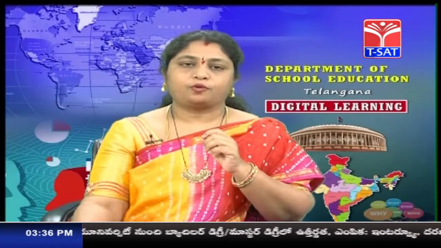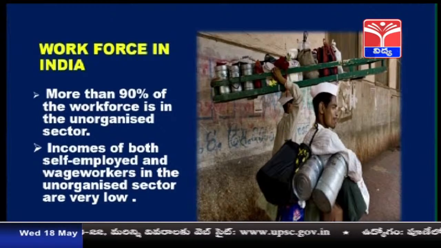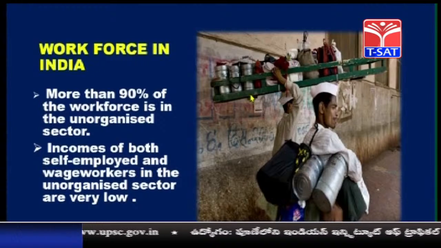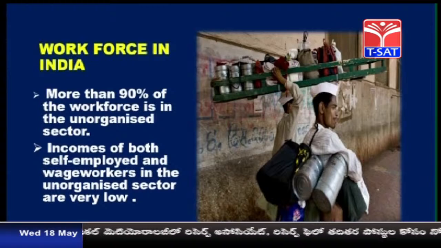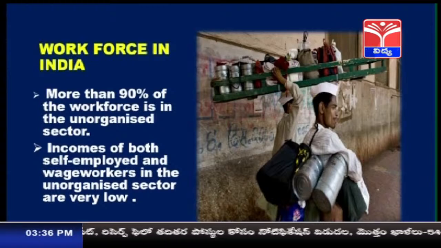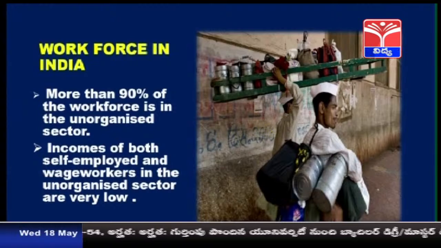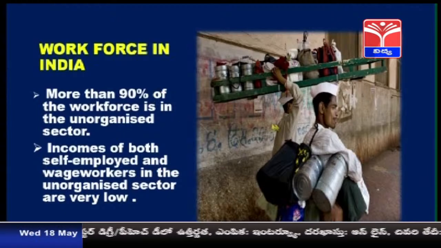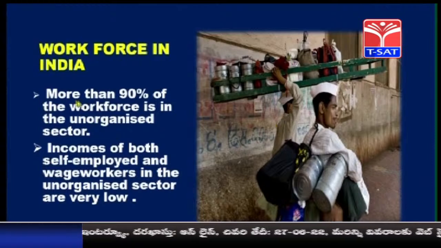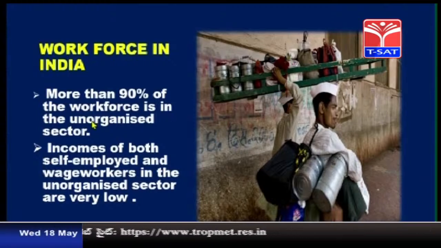So, let us see the workforce in India. Look at the picture. Here you can see that the people are carrying some carriages, lunch boxes. So these lunch boxes will be given to the employees working in the office or a company. So these workers are in an unorganized sector. They are not going to office for working, they are going to office for supplying the lunch boxes. So these people are under unorganized sector. So more than 90% of the workforce is in the unorganized sector in India.